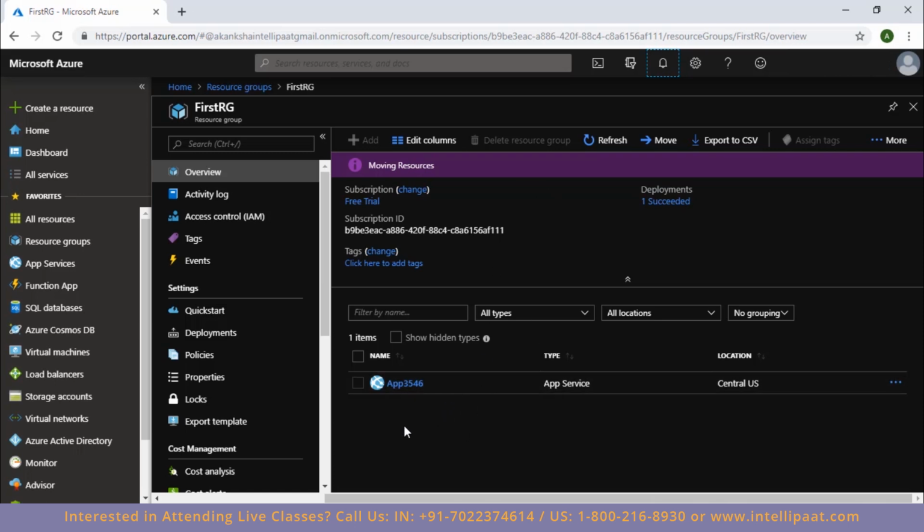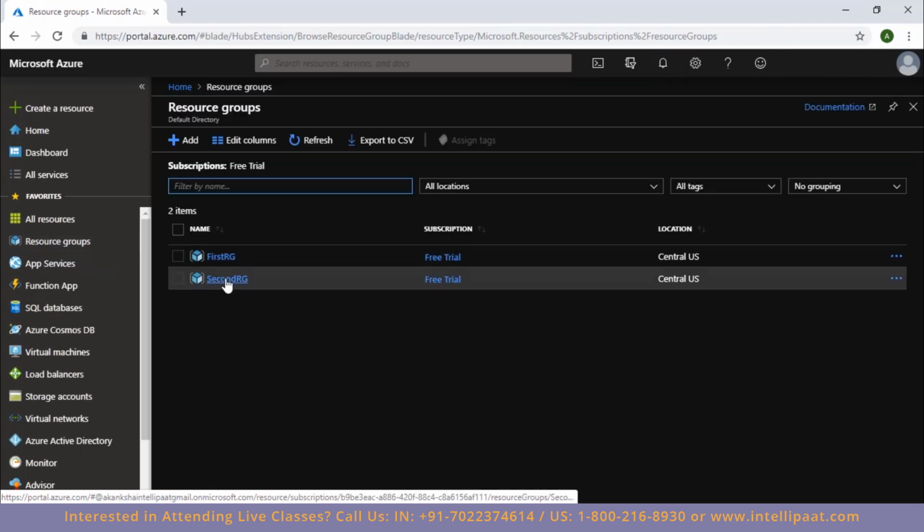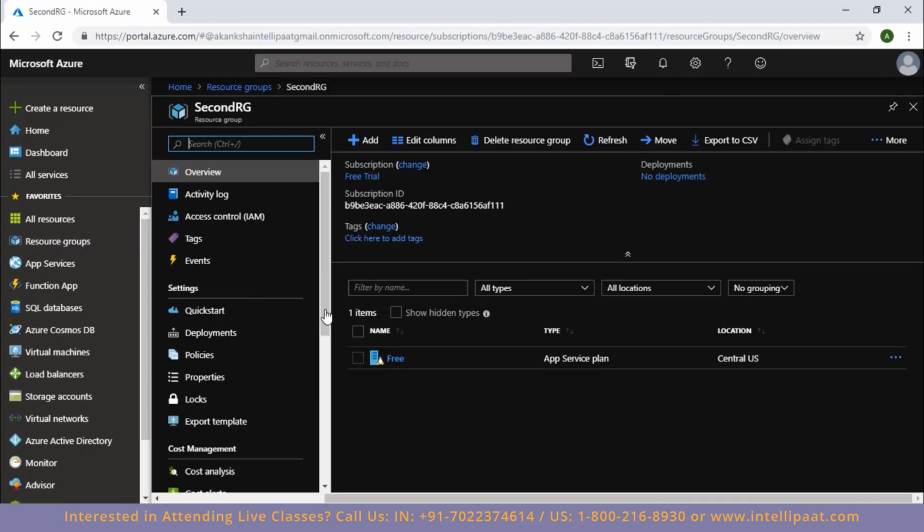So let's confirm that by going to my second resource group. For that, I'll click on resource groups here, and then I'll go into second resource group. And as you can see, the free app service plan that I had created in my first resource group is now in second resource group. So that is how you can move a resource from one resource group to another resource group.